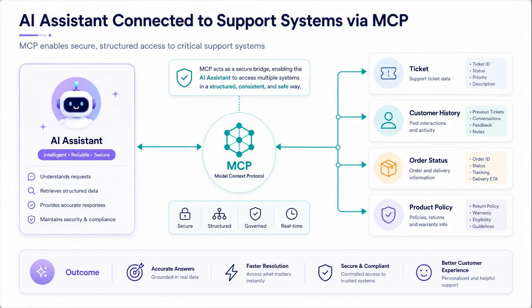Now let's look at an MCP business example. Imagine an AI assistant needs to check a support ticket. It also needs customer history and product policy. MCP can expose these systems through MCP servers. The AI app can request the needed tool or data. The assistant can see the right context. It may suggest a response or update the workflow. MCP helps the AI connect to real business systems.